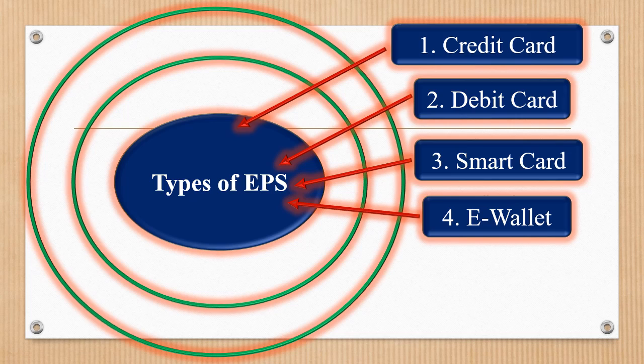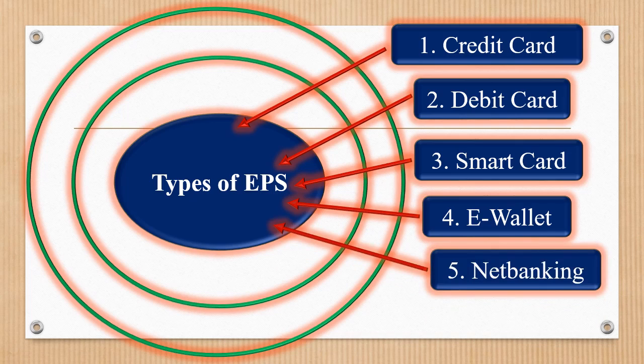Okay. Next is net banking. It means internet banking. E-banking is a facility offered by bank and financial institution that allow customer to use banking services over the internet.